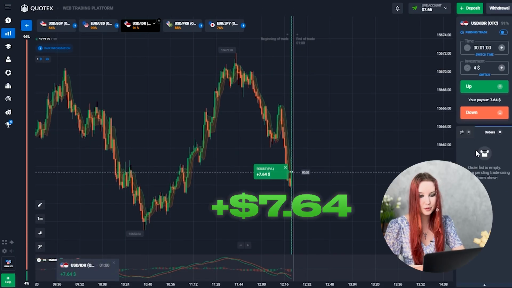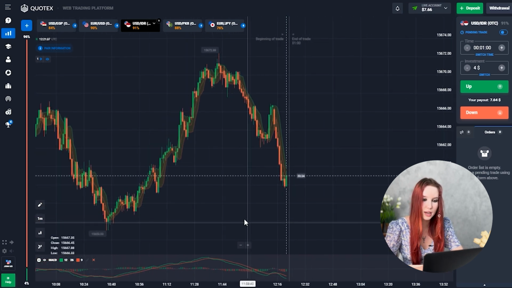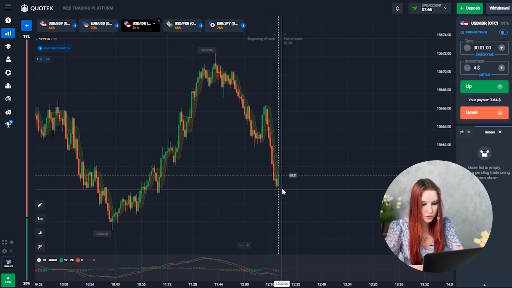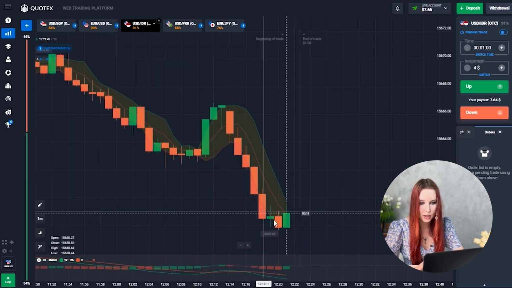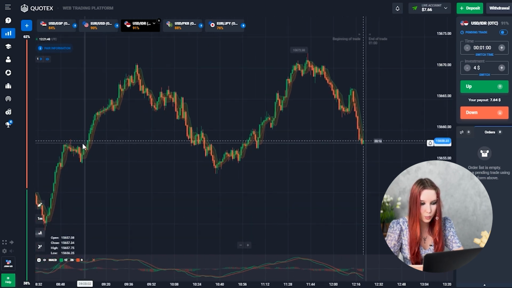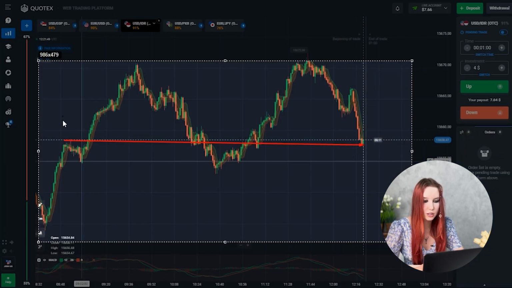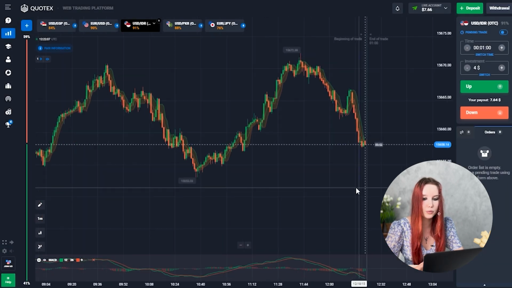And guys, as you can see, I'm in profit. You can see that the green histogram is already appearing on the MACD. This tells us that price may be starting its upward correction. Besides, the price touched the lower Bollinger line, and I had no doubt that this trade would be a winning one. There's also a pretty good support level here. Previously it was a resistance level, but now it's a support level. The price reached that level 3 times, so I have no doubt that this trade will be profitable.